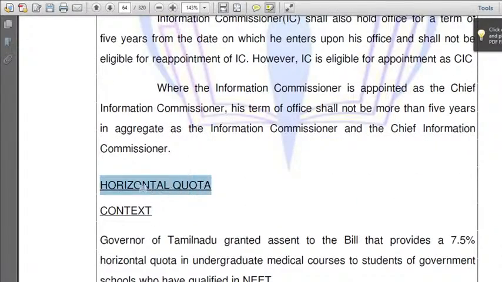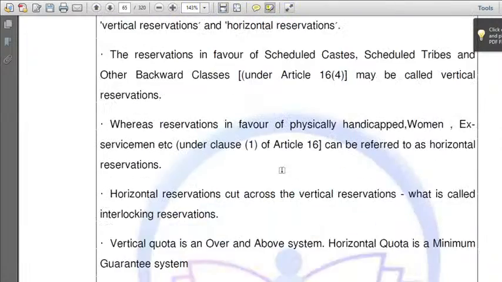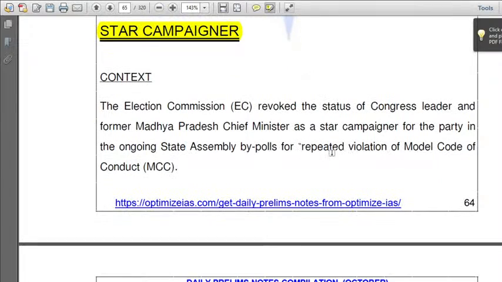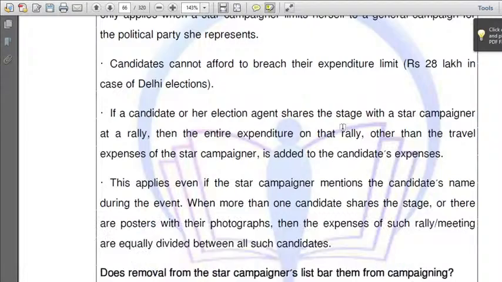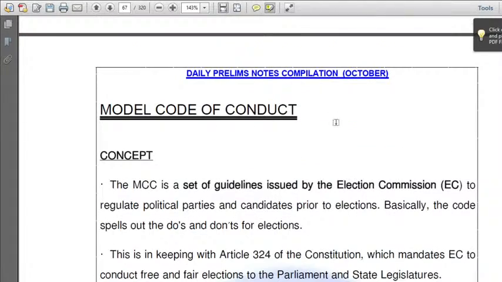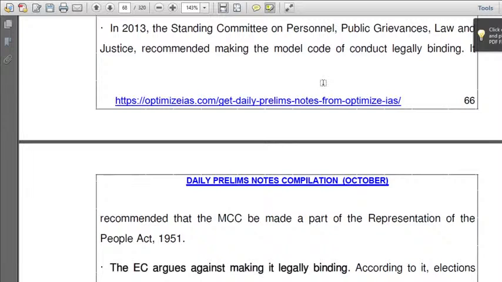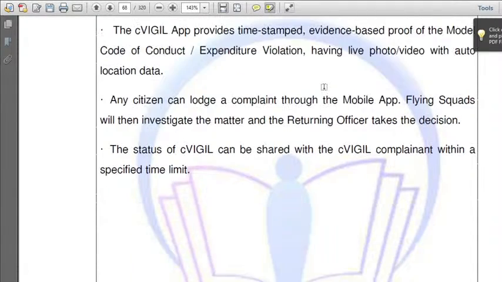What is horizontal quota and what is vertical quota of reservations? We'll also cover that. And the star campaigner, which we discussed previously, again came in the news. That's why it's in the PDF again. Next, in the coming video, we'll also deal with the model code of conduct, which always comes in the news before every election day and nomination day. It comes into existence when, and through which article? What are the provisions and the powers under it?